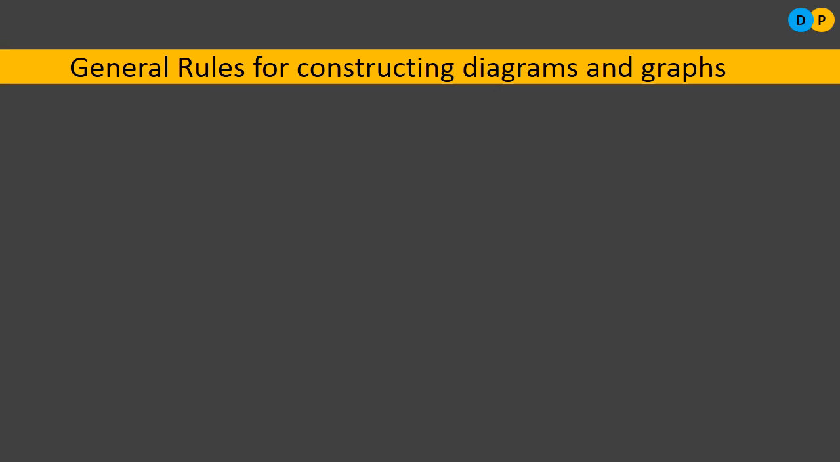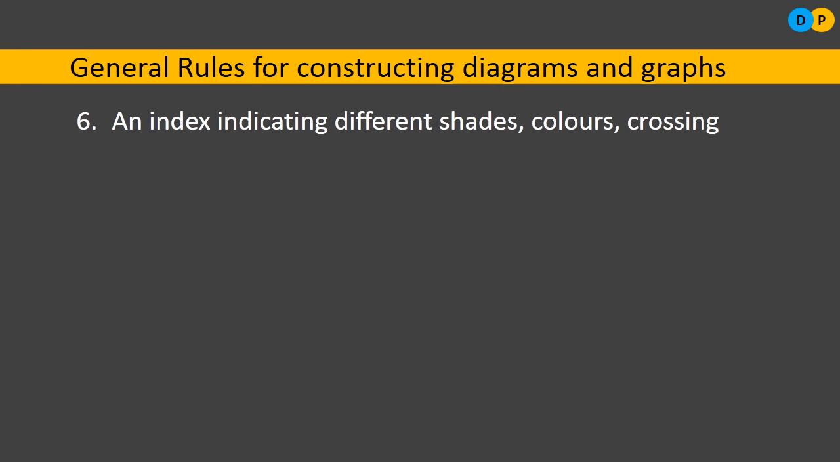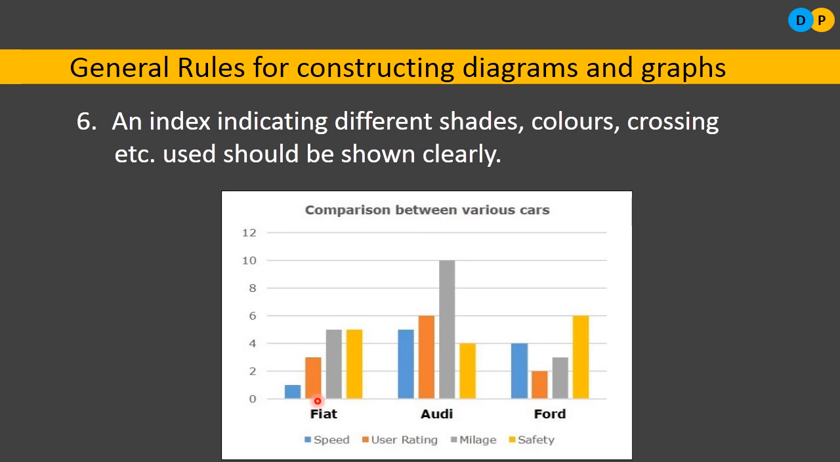Next is an index indicating different shades, colors, and crossings. In my diagram I have used different colors, but I have to tell the user what they mean. For example, here I have used blue color. I need to inform them what blue color indicates, so that a common man can understand. Here the blue color indicates speed. So you can see the speed of the Fiat car, the speed of the Audi, and the speed of the Ford car. Similarly, user rating is indicated with orange color, mileage with gray color, and safety with yellow color. So a proper index should always be there with any diagram or graph.